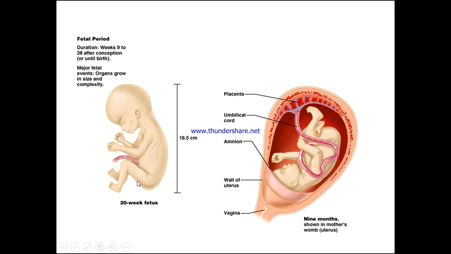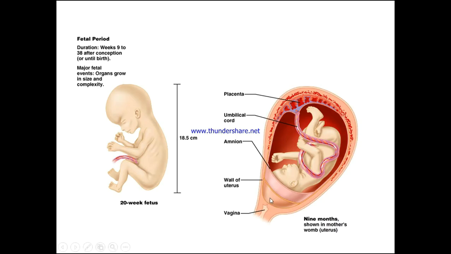Here we can see around a 20-week fetus, 18.5 centimetres. Then 9 months shown in mother's womb, the uterus, preparing for birth. And of course you can see the umbilical cord, the placenta, the amnion, and the wall of the uterus, and the eventual passage in which the child shall pass into the world.